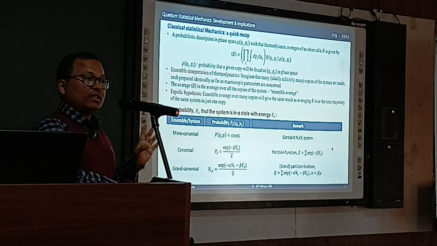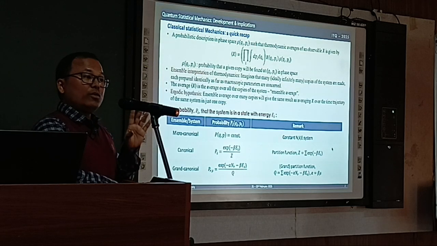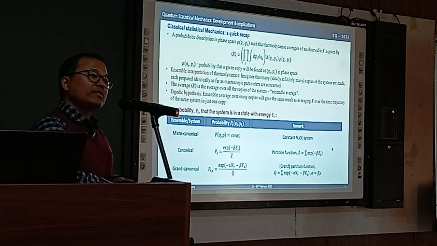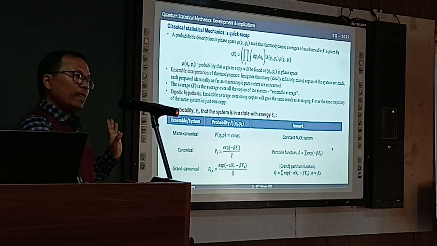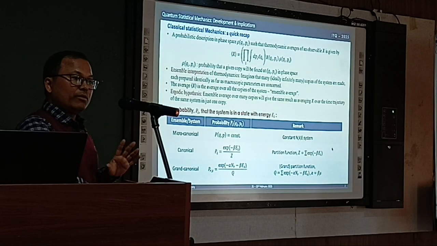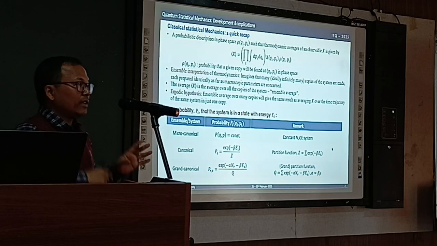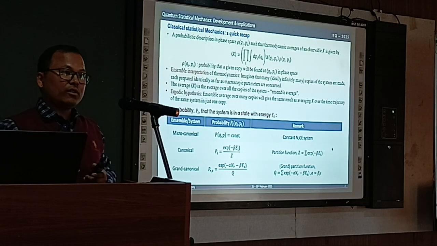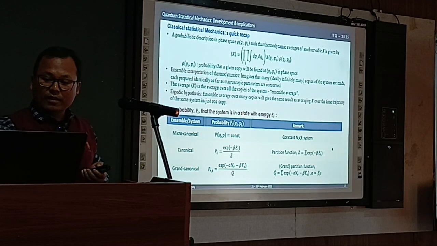So the time average and the ensemble average should give you the same value, and if this is followed, then the system is a truly equilibrium system. If it is not followed, like in glassy systems, ergodicity is not followed there, okay.